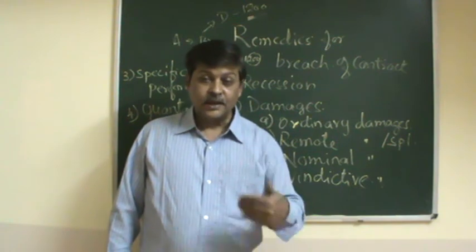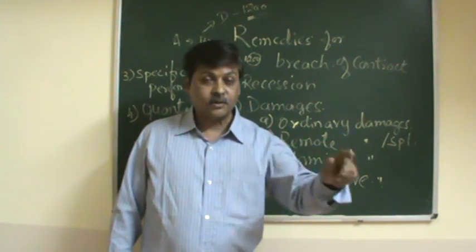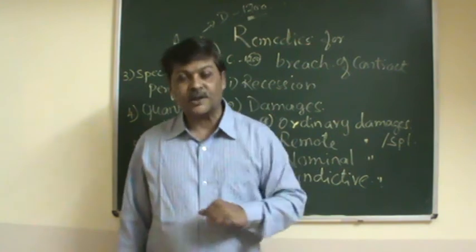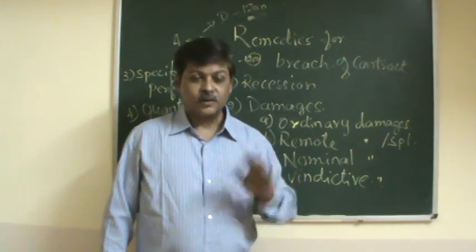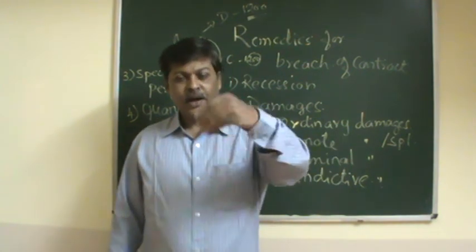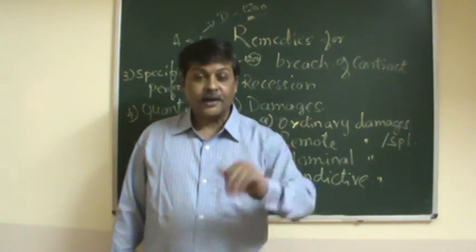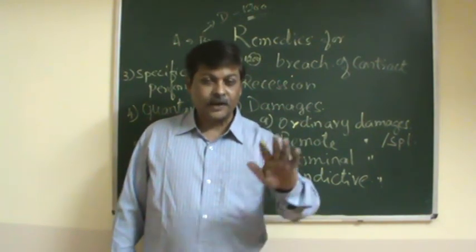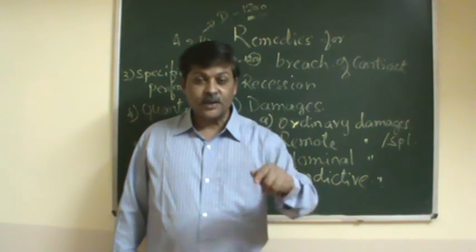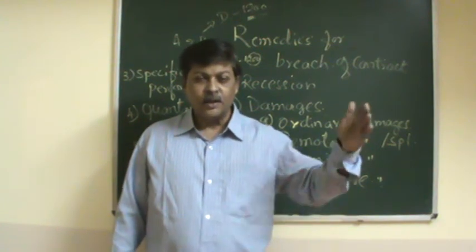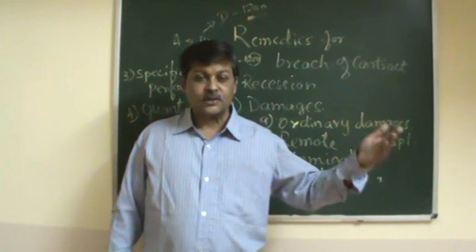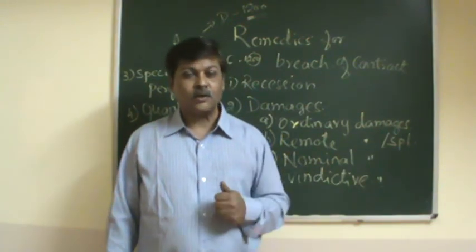The check gets bounced, and that is a loss of goodwill for the person to whom the check is given. Suppose A has given a check to B and B goes to withdraw it, but the banker refuses to give the money. In this case, the check is said to have bounced. B comes back to A and says it, so goodwill has been lost.